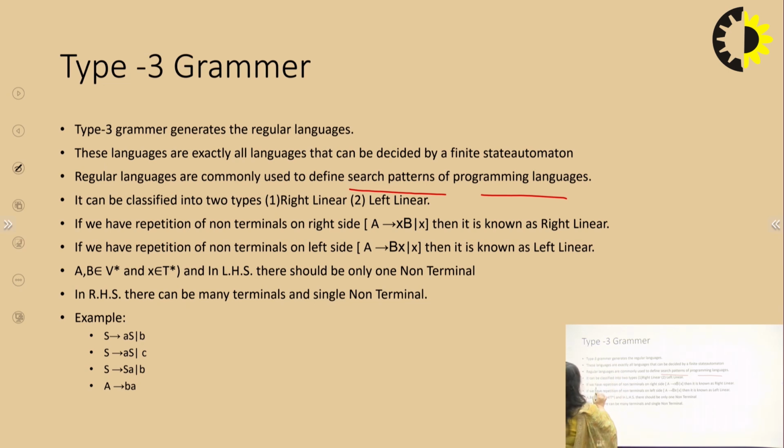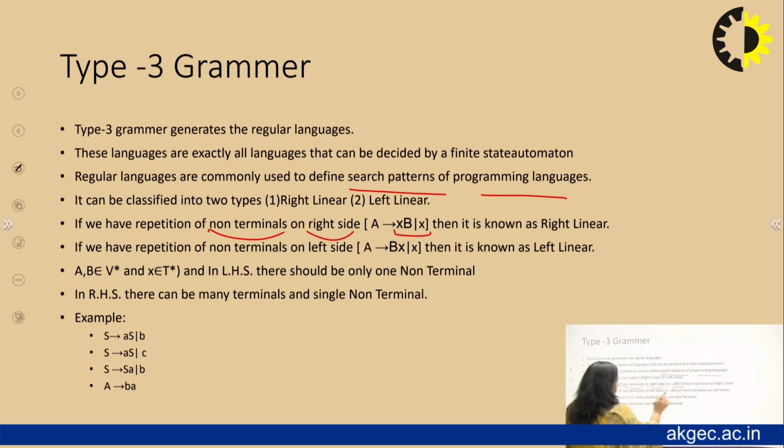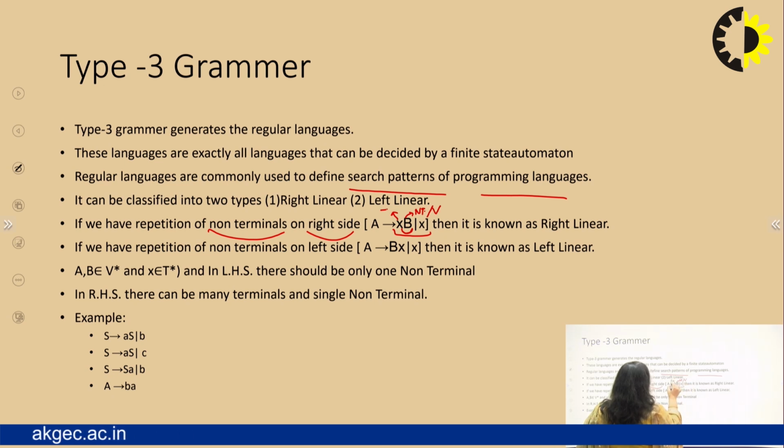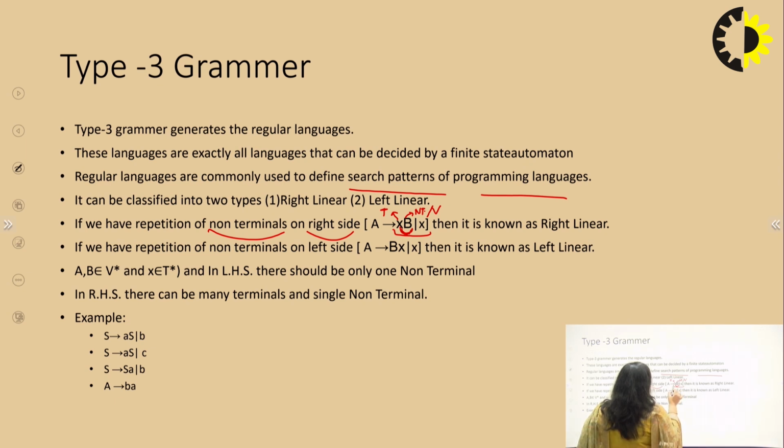If we have a repetition of non-terminals or variables on the right side of a terminal value, or you can also have a single terminal value, then it is known as right linear, due to this repetition of variables on the right hand side of the terminal.